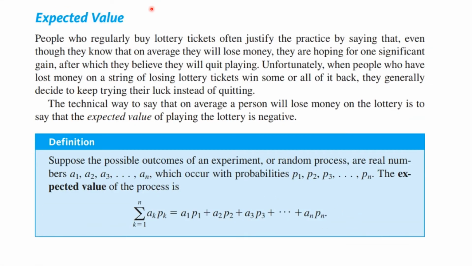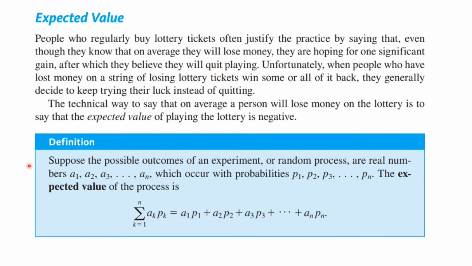We now introduce the concept of expected value. People who regularly buy lottery tickets often justify the practice by saying that even though they know that on average they will lose money, they are hoping for one significant gain, after which they believe they will quit playing. Unfortunately, when people who have lost money on a string of lottery tickets win some or all of it back, they generally decide to keep trying their luck instead of quitting. The technical way to say on the average a person will lose money in the lottery is to say that the expected value of playing the lottery is negative.